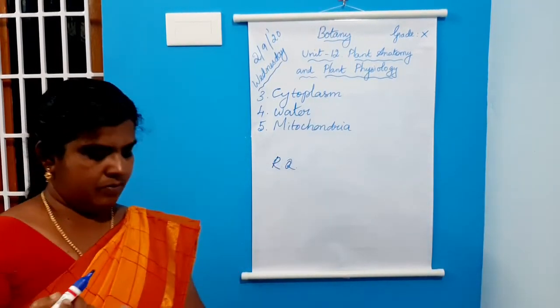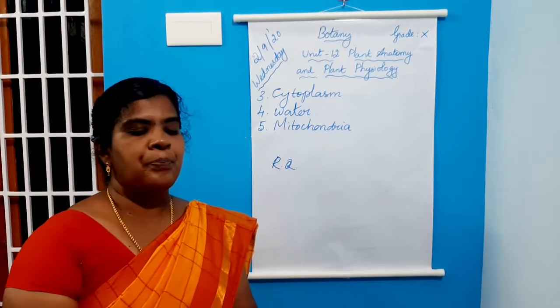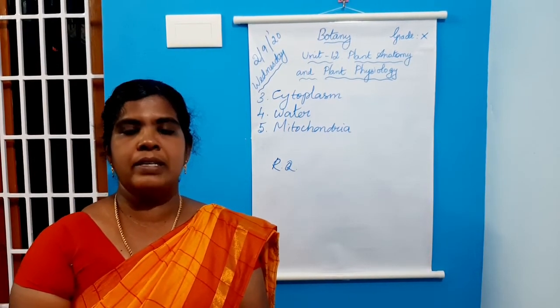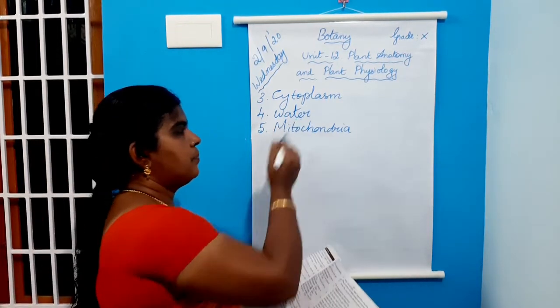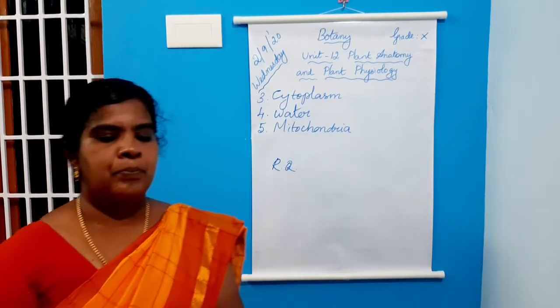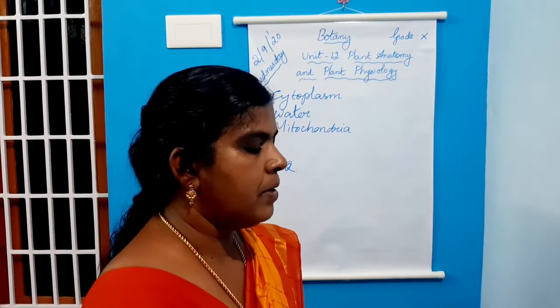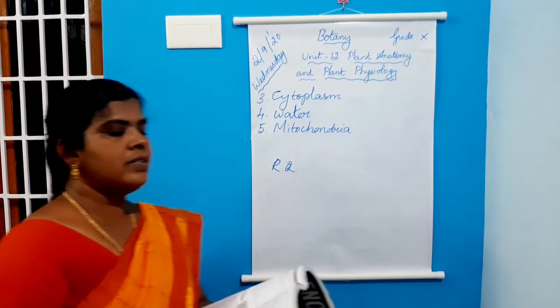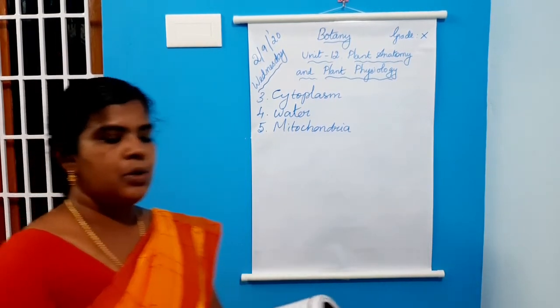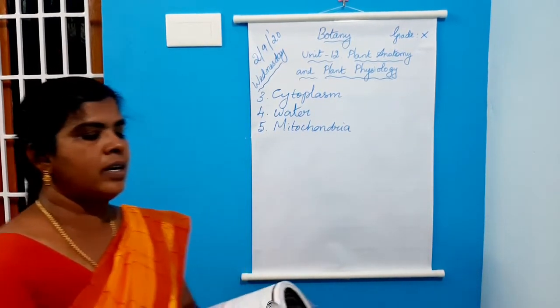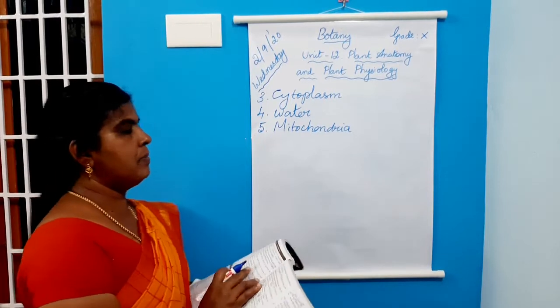Question number 4, the source of oxygen liberated in photosynthesis is water. Fifth one, dash is ATP factory of the cell. Mitochondria. Mitochondria is the ATP factory of the cell.